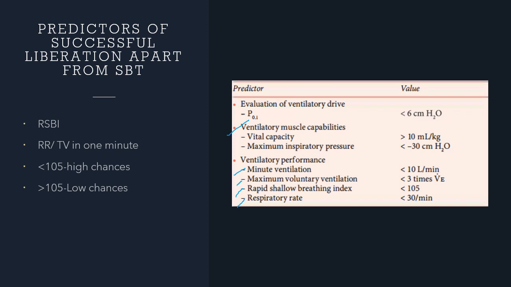But none of them are, one, studied in detail in the pediatric population, and two, not very sensitive or specific. The one thing that I would like to talk about is your rapid shallow breathing index, which is calculated as respiratory rate by tidal volume in 1 minute. If it's going to be less than 105, there's a high chance, and if it's going to be more than 105, there is low chance of the extubation being successful.